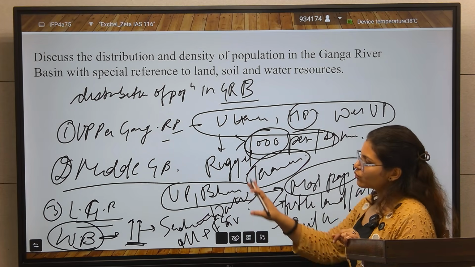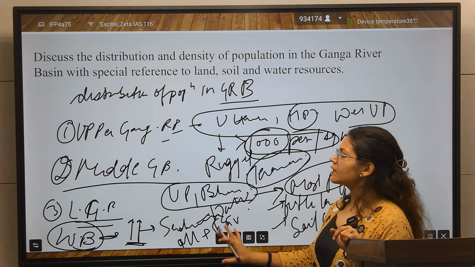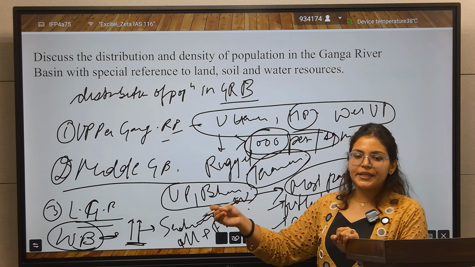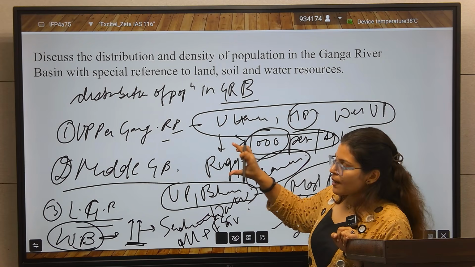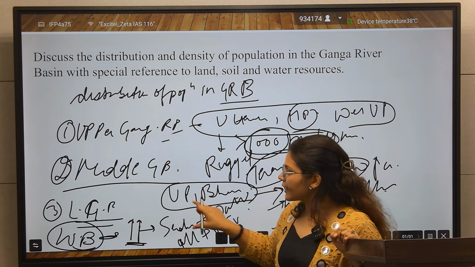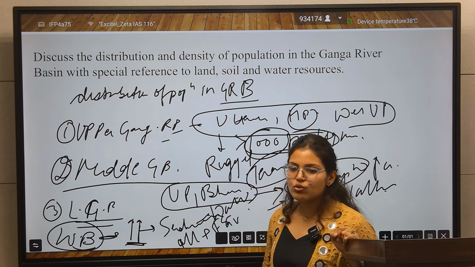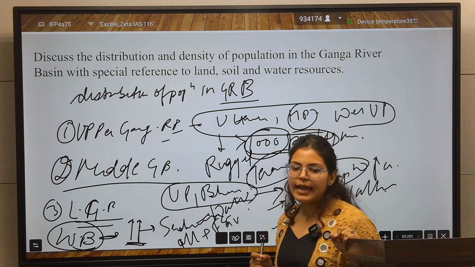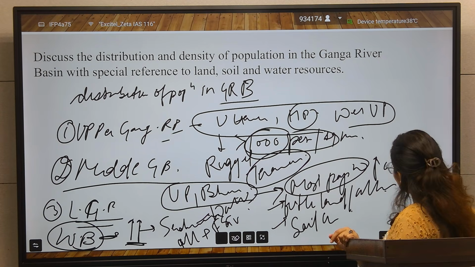All that you will write about the distribution in this way, and also draw an India map describing the upper Gangetic basin, then the middle Gangetic basin, then the lower, and then the Terai region also, some upper part of Jharkhand and MP also. So these you will write.